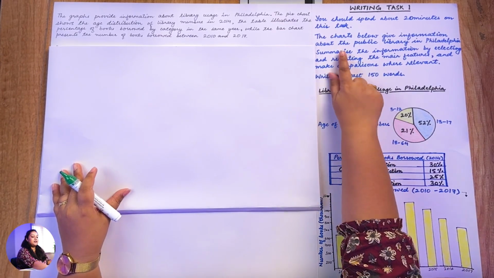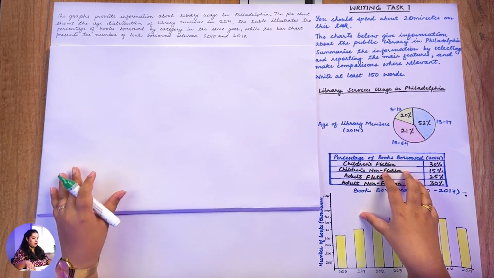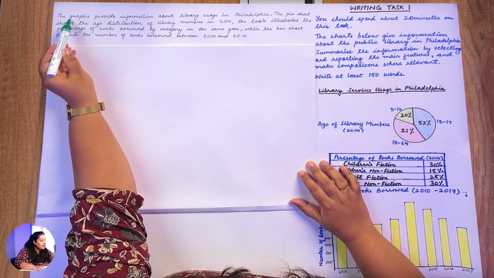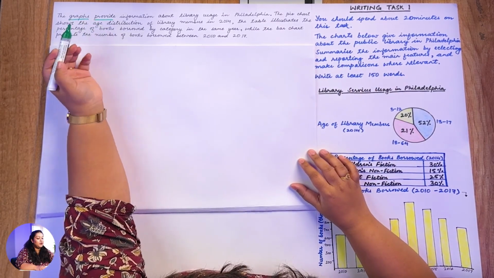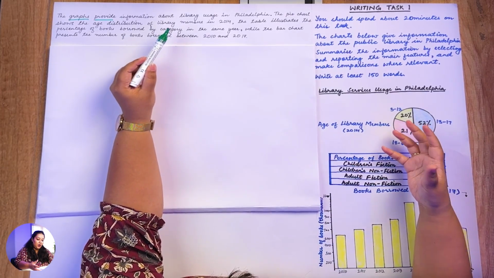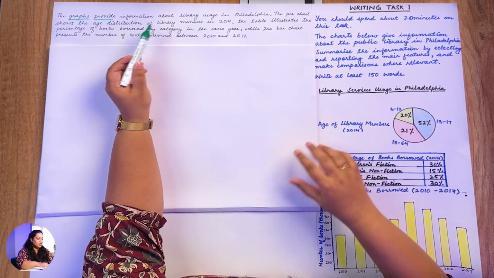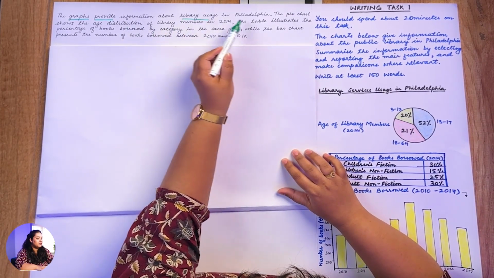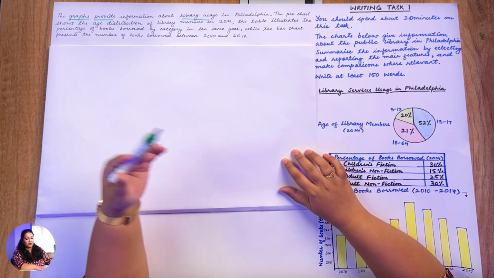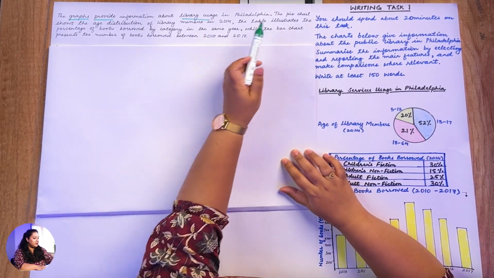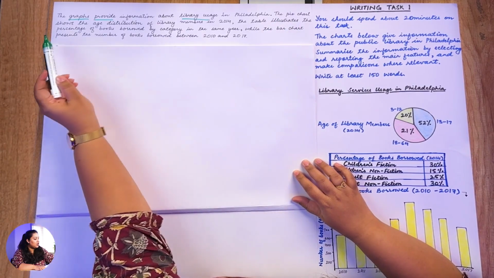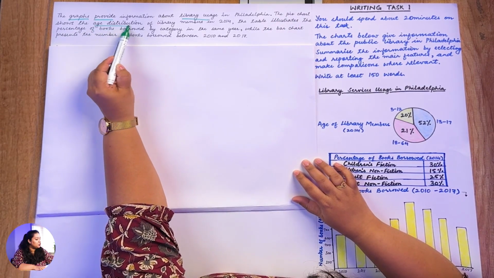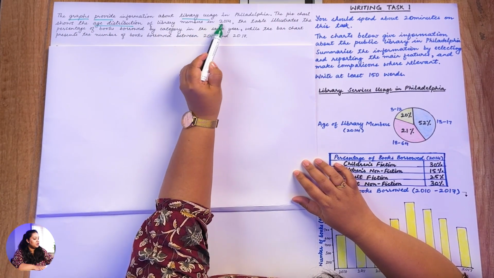So here it says the charts below give information. Now instead of the charts, I have written the graphs. Instead of give information, I have used the word provide information. About what? Library services usage. Instead, we have just written library usage in Philadelphia. Now, proper nouns, we cannot use synonyms. Philadelphia will remain the same. Next, let's talk about the pie chart. Here it says, the pie chart shows the age distribution of library members in 2014.